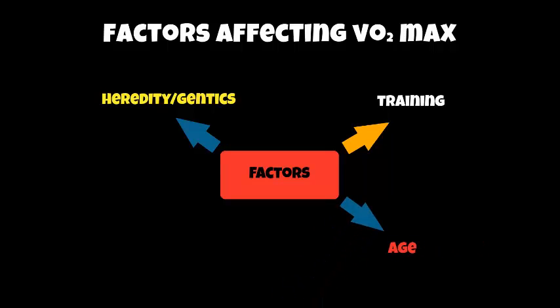Next one is age. Now VO2 max can decrease after the age of 25, and it would decrease linearly during that particular time. We are going to look at age in more detail on the next slide. And the last one is gender. Now females tend to have a lower VO2 max than males, and we're going to look at the reasons why in the next couple of slides.